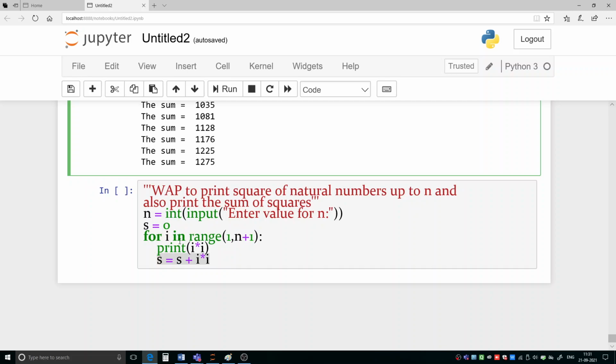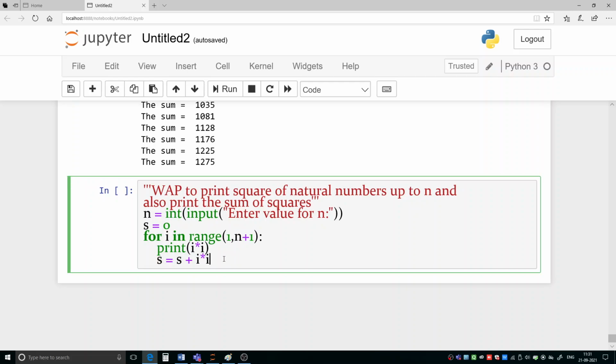So control variable means what? It is going to control the loop. The loop depends upon this value. It is the controlling variable. i is starting from 1 and it is going up to n. So every value's square we need to add in s. That is what we have done here.